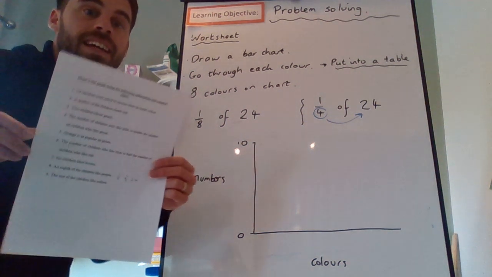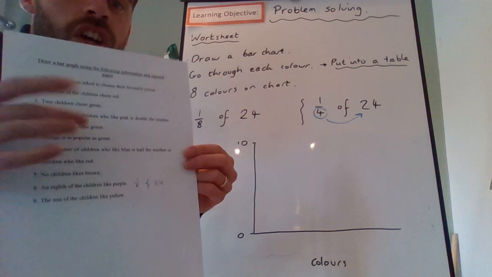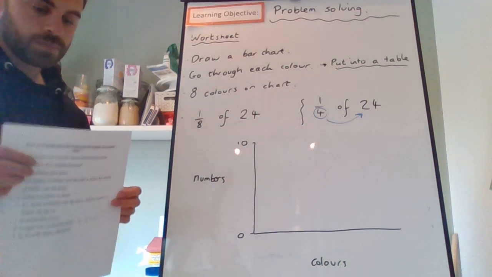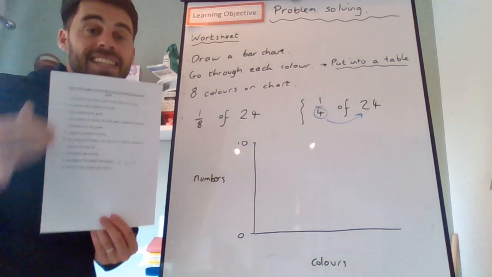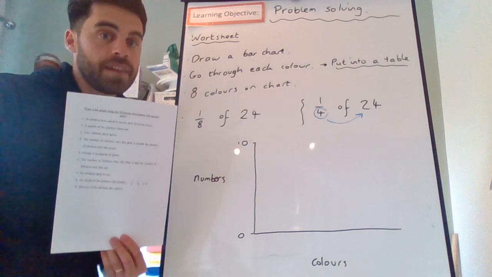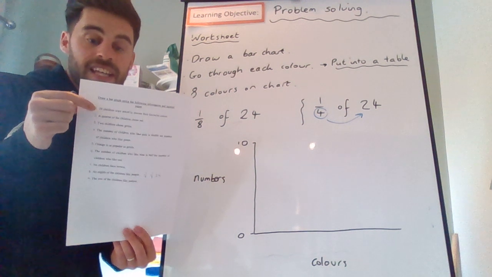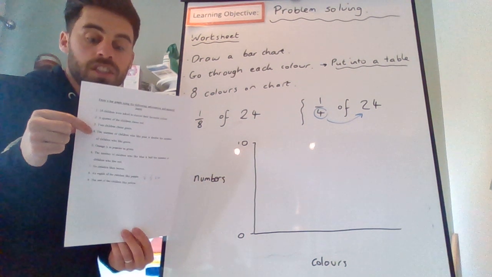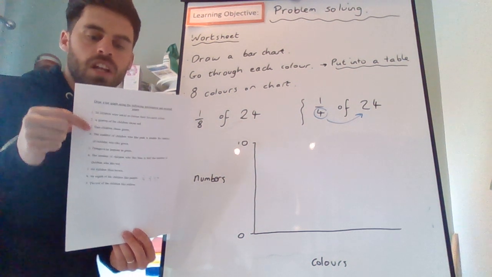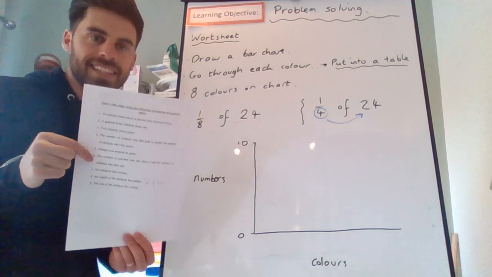So today's activity needs you to read each of these sentences and then turn this information into a bar chart. The information on this sheet is telling you about people's favourite colours. As a little hint, what I would do is read each sentence one at a time and try to work out how many children like each colour. And you can do that just one sentence at a time.